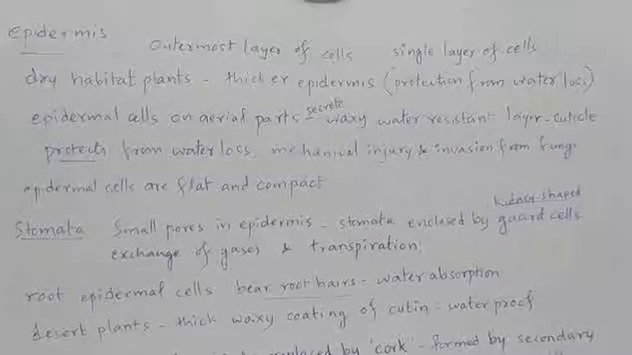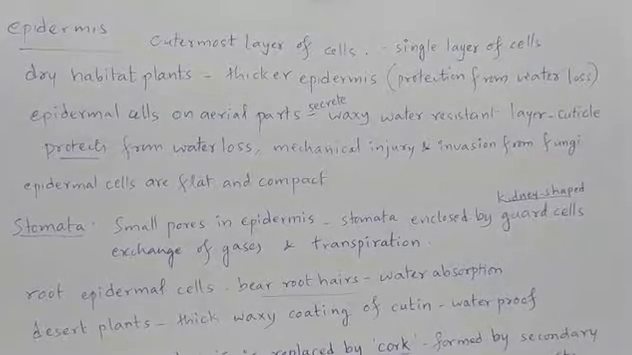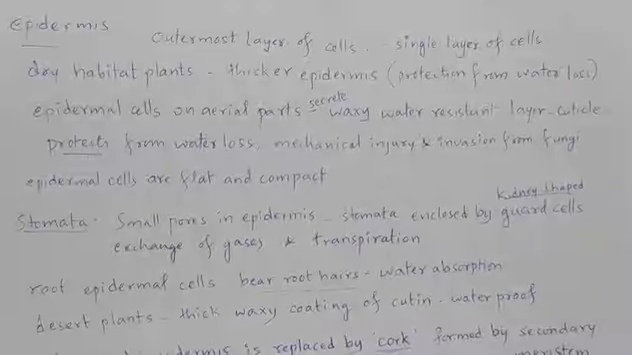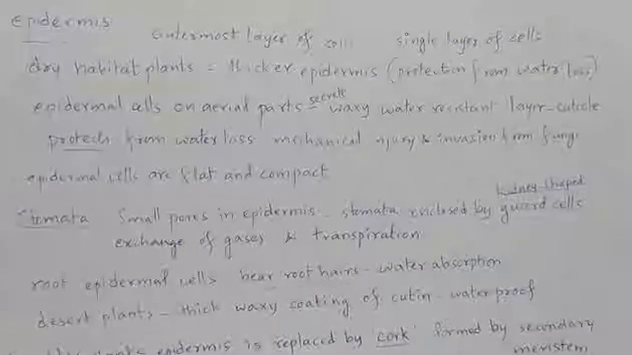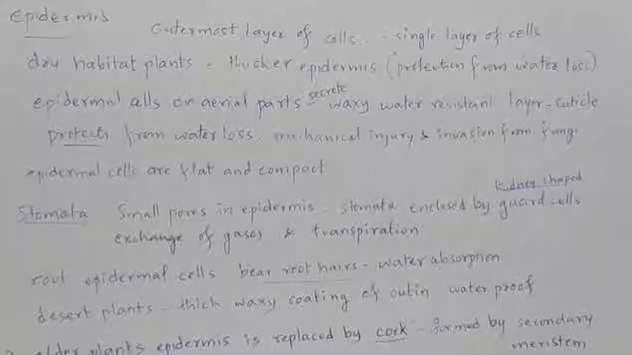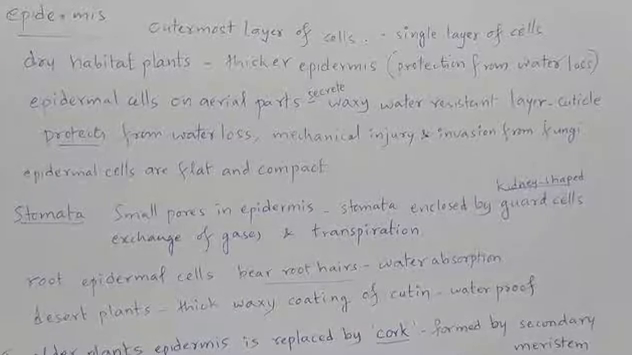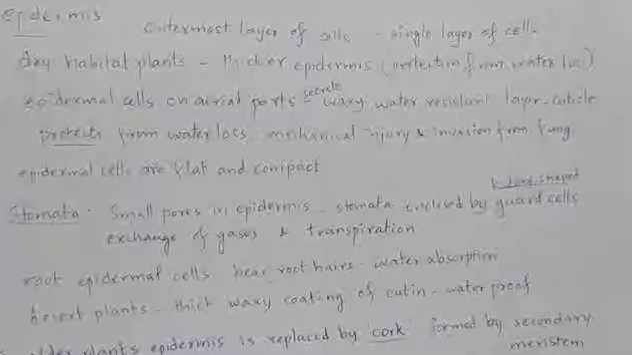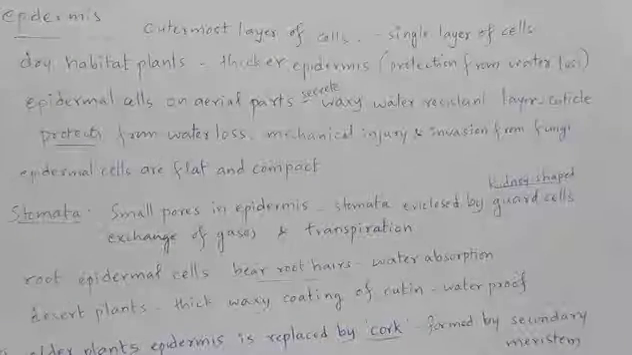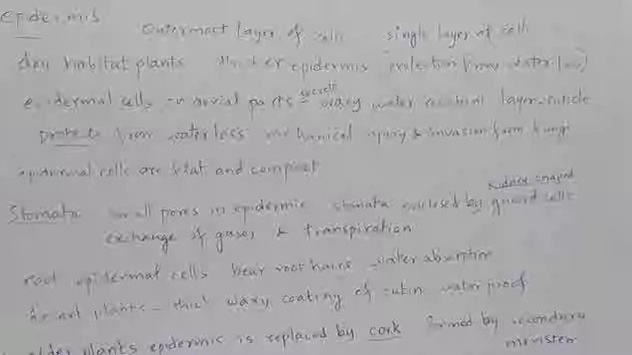Before discussing complex permanent tissues, let us discuss epidermis. Epi means above, derma means skin. So epidermis is the outermost layer of the plant body. It is made up of a single layer of cells. In dry habitat living plants, thicker epidermis is present because epidermis gives protection from water loss.